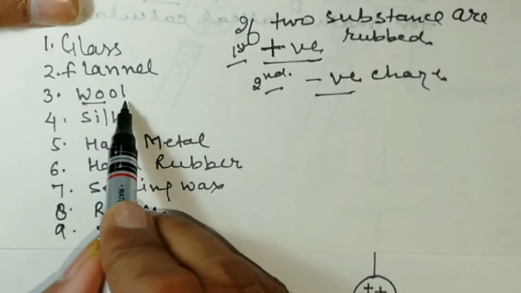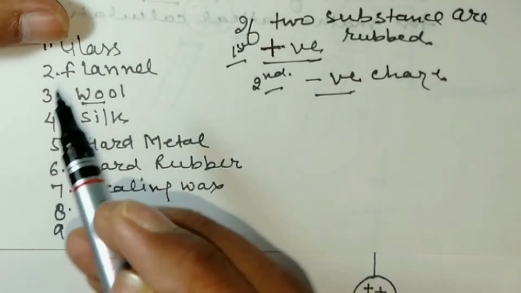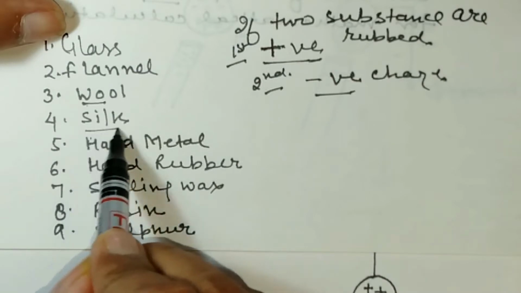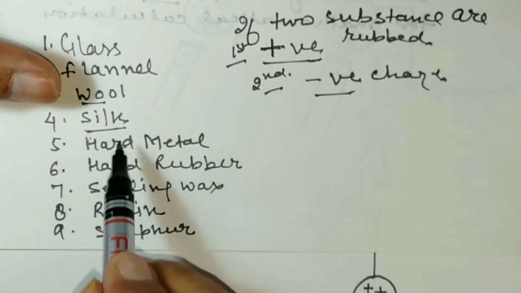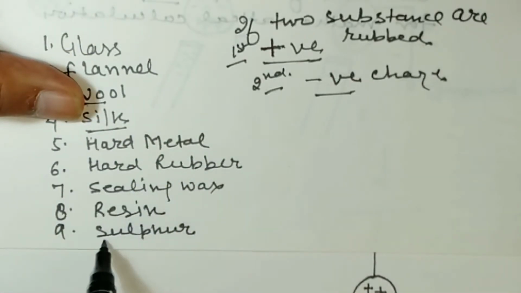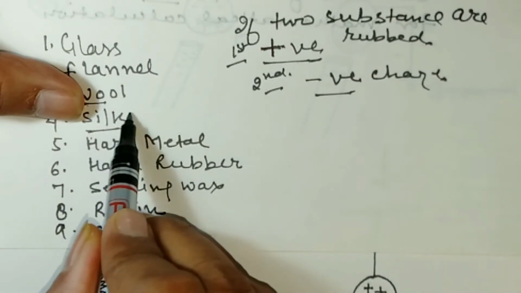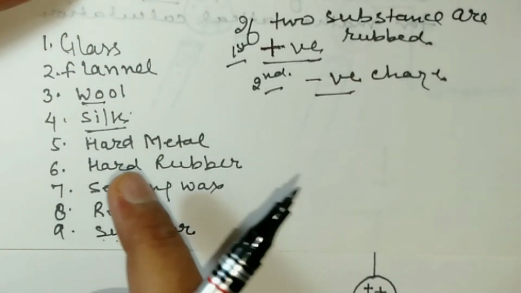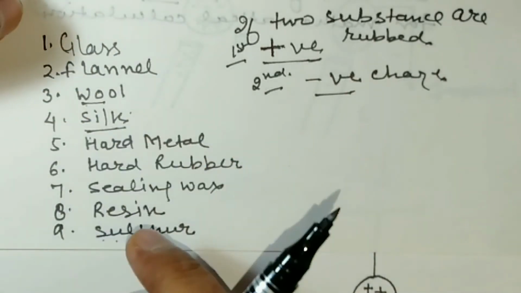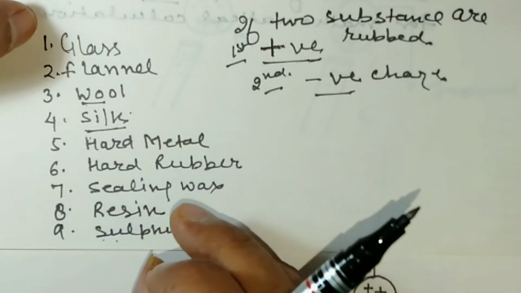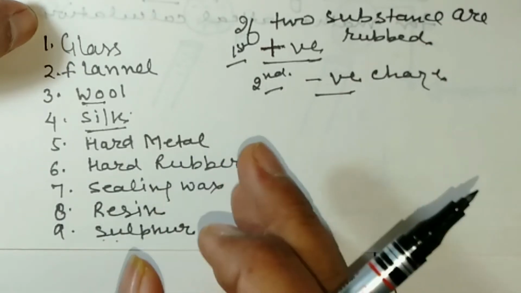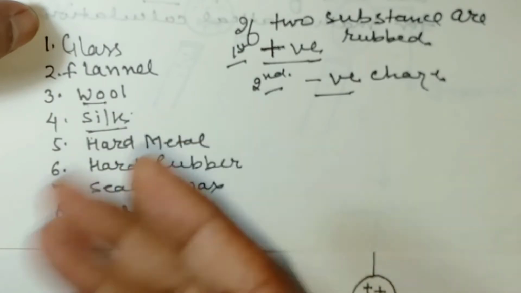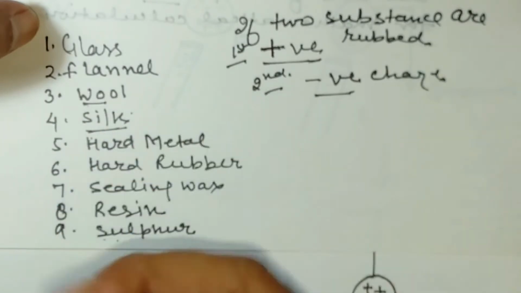So wool will get negative charge and glass will get positive charge. If glass is rubbed with silk, the silk will get negative charge and glass will get positive charge. And if silk is rubbed with sulfur, silk will get positive charge and sulfur will get negative charge. This is the usefulness of this electrostatic series, and many questions in objective exams and in competitions are asked on it. This series will help you to know which material will get positive and which negative charge.